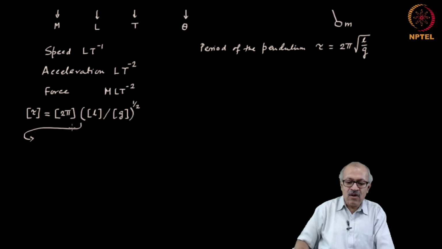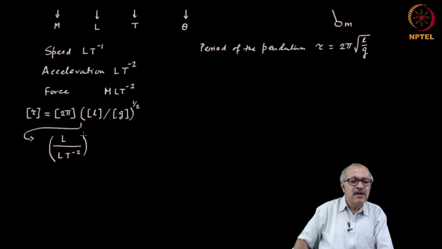The dimension of L is length, the dimension of G is an acceleration due to gravity, therefore, acceleration, and we have written that as L t to the power minus 2, this whole thing to the power half.